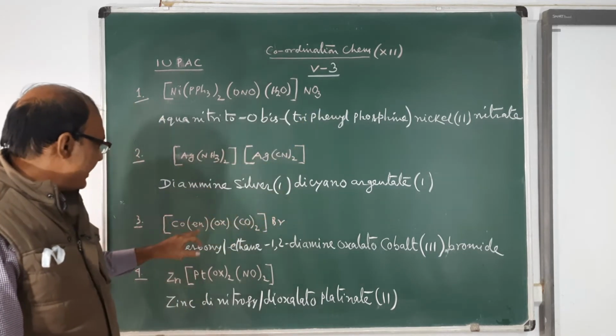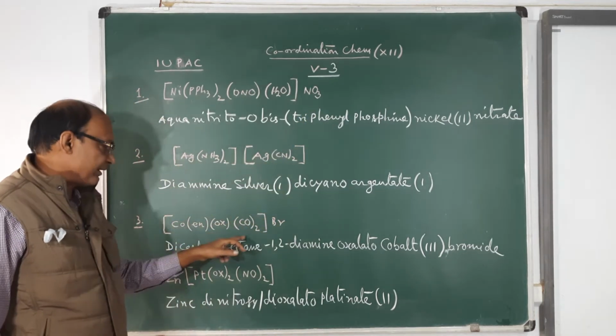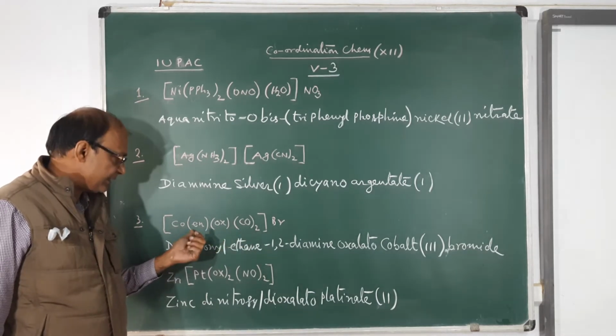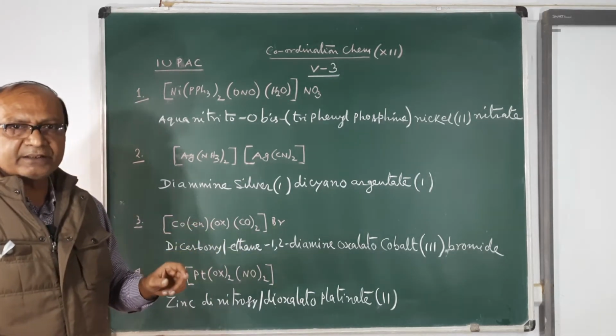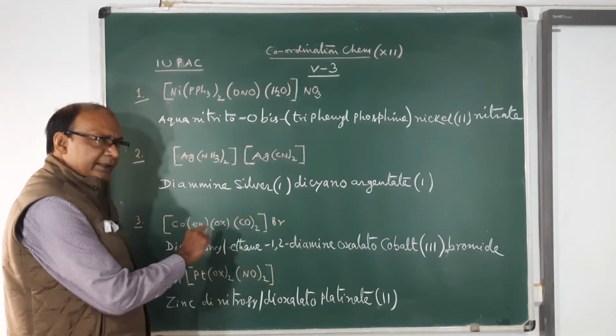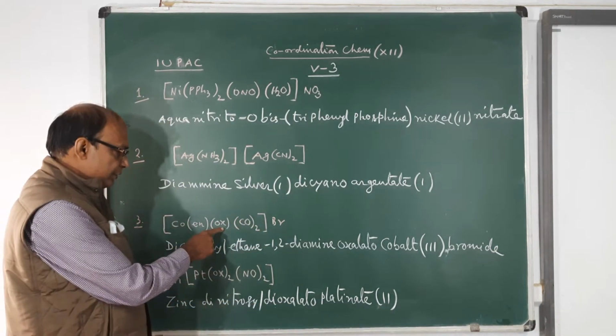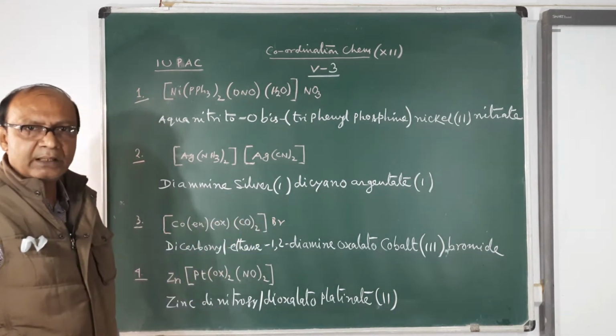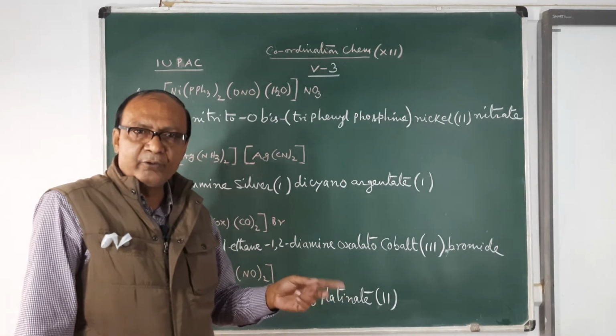See, I have made a 6 coordinated complex, 2 plus 2, 4 plus 2, 6, coordination number 6. Cobalt's stable oxidation number is plus 3. So in order to get plus 3, we have put here one ox minus 2 and one Br minus 1. So total minus 3, therefore cobalt will have plus 3.